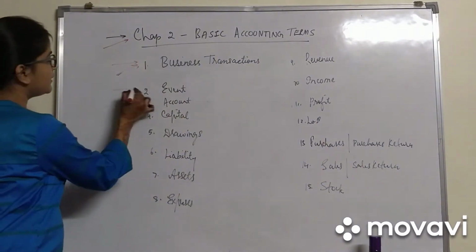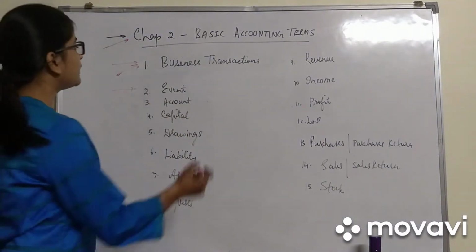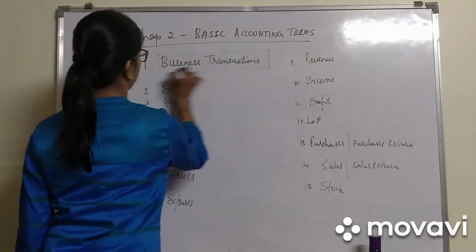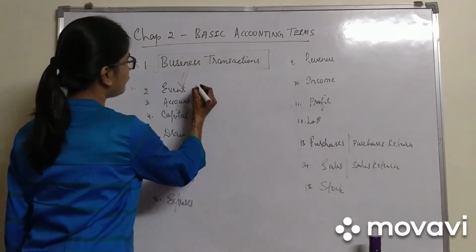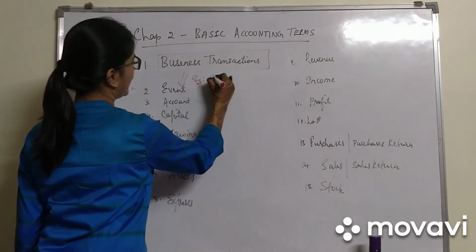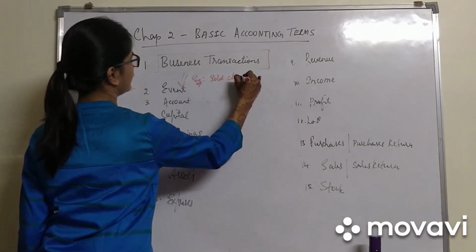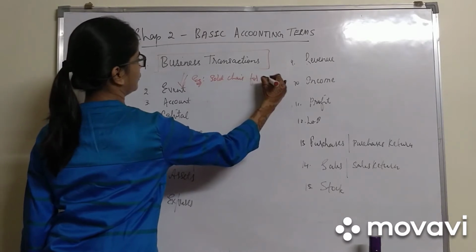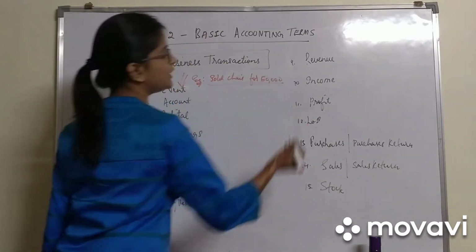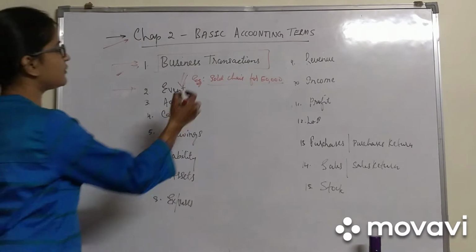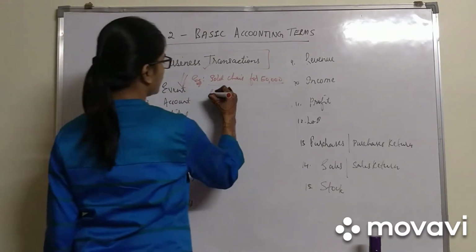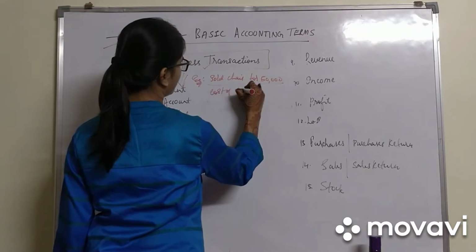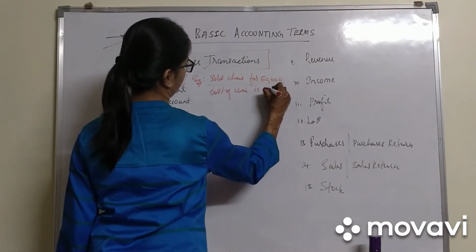So the second one is event. Whatever is the result of this business transaction will be known as an event. Say for example, I sold chairs for 50,000. So when I am selling chairs, this becomes your business transaction. But if they have also given us that cost of chairs is 40,000.